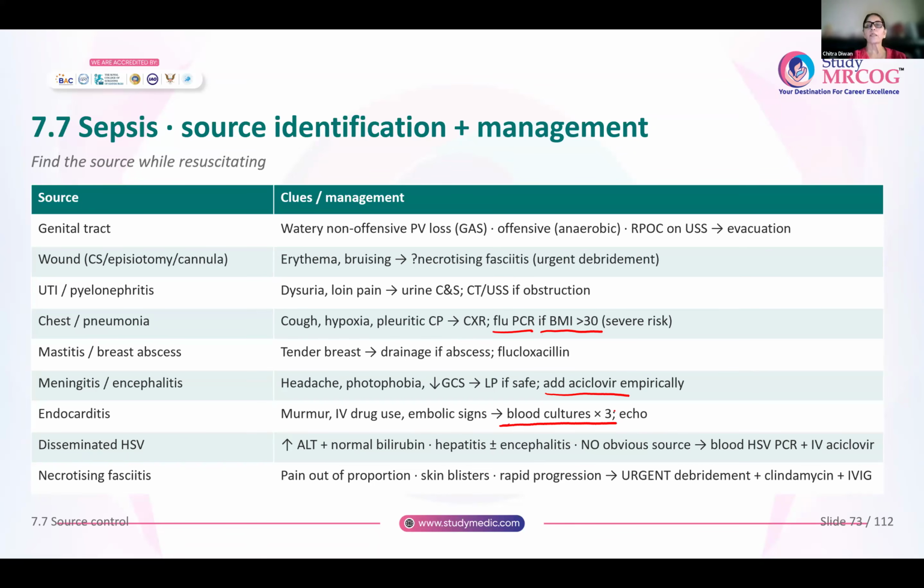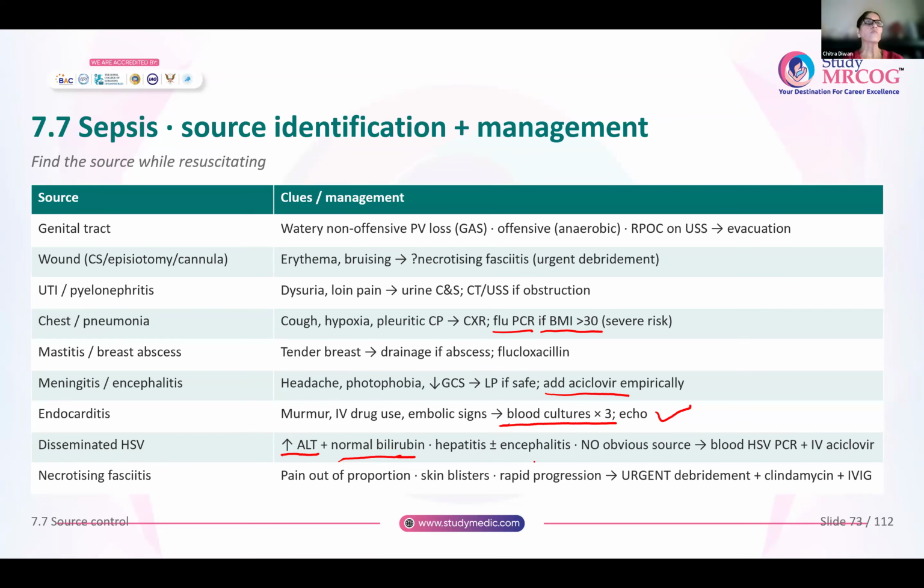Okay. And echo is another very good tool to identify the lesions that are there on the valves. So for anyone in whom you are suspecting endocarditis, always get an echo done by your cardiologist. If there is disseminated HSV infection, there could be hepatitis, but in this hepatitis, only the enzymes are raised and bilirubin is normal. Okay. And in this disseminated HSV infection, you can have hepatitis plus or minus encephalitis.